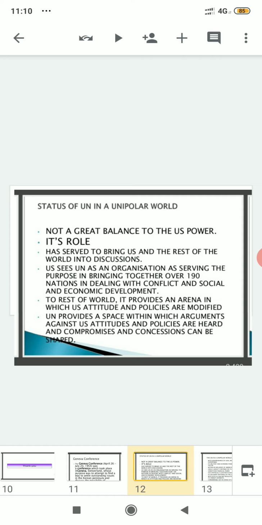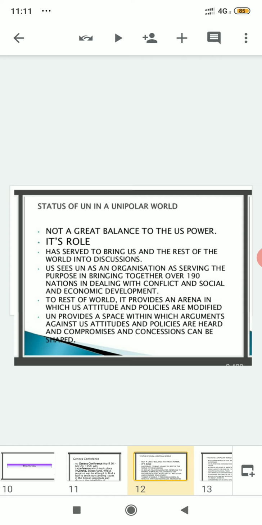Rather, what the United Nations will do is compromise on some of the complaints, so China also has to compromise on certain situations, and they will also make the United States compromise on a particular complaint being raised by the other countries. I have given the example of China. So what will they do? They will first hear all the complaints or all the arguments against the US. After that, as an outcome, they will set certain compromise and concessions also.